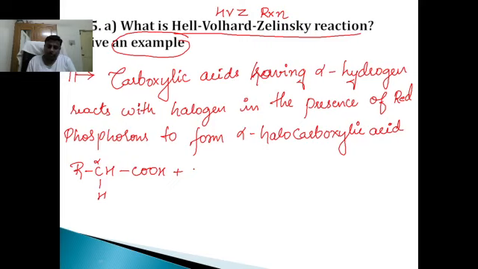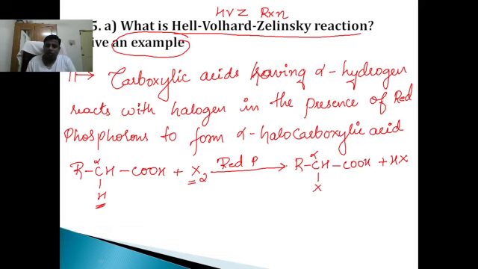It reacts with halogen X2 in the presence of red phosphorus. Hydrogen plus halogen goes out as HX. Now it forms RCHX COOH. This is called alpha halocarboxylic acid.